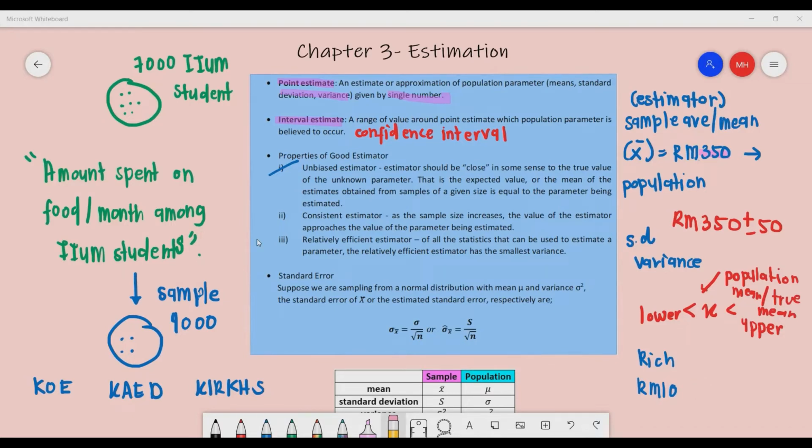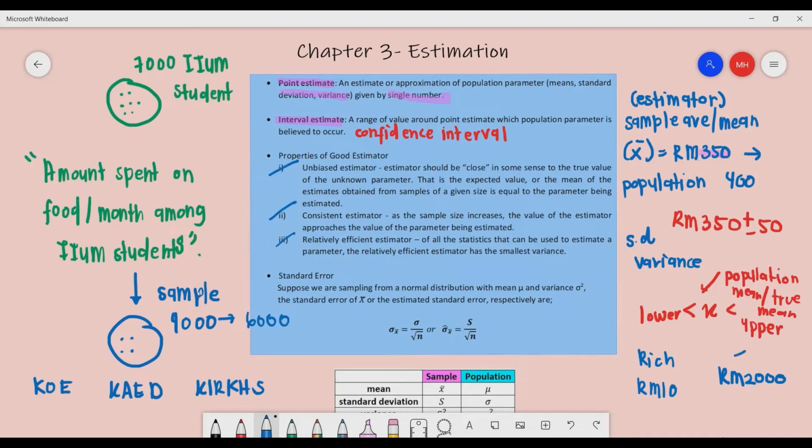For the second property, a good estimator must be a consistent and also efficient estimator. What does it mean? Let's say you increase the sample size from 4,000 to 6,000. Even if you increase the sample size, the average of 350 should not vary too much. Maybe you get 400 per month, which is not too far from this mean. You couldn't get, for example, RM 2,000 from this 350.